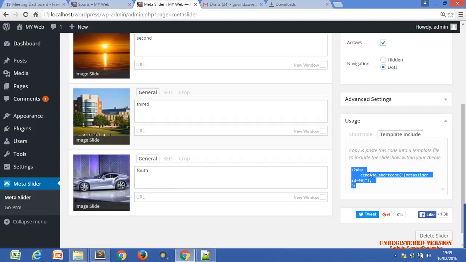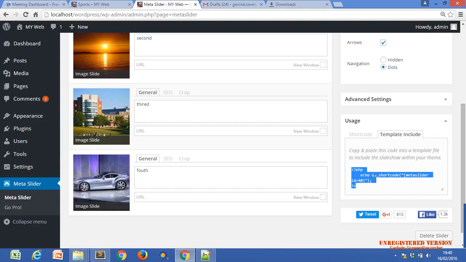If you are using any shortcode within the .php pages, you have to use this shortcode. Every plugin will generate a shortcode for its functionality. Okay, just keep in your mind.